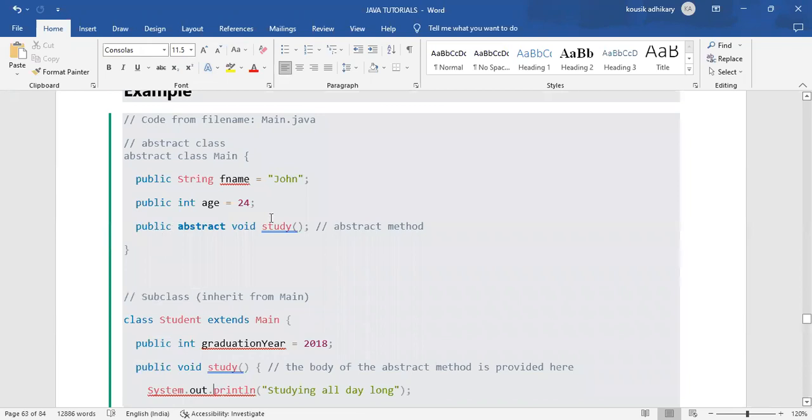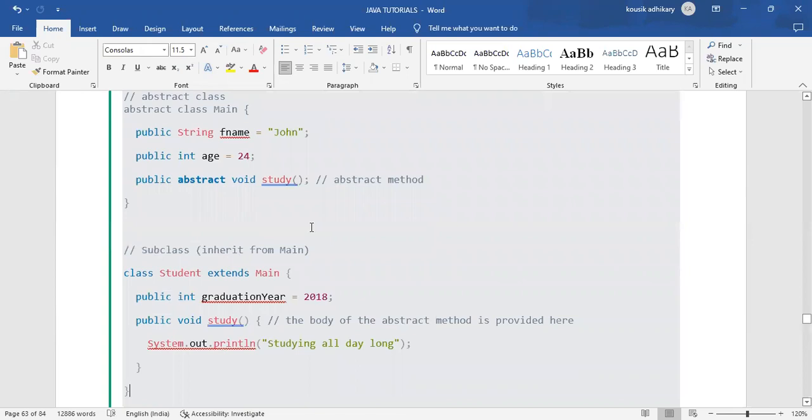Here we have created the abstract method within that abstract class, without giving any body. Where should we give the body? Within the subclass of that abstract class. This is the abstract class, and that student class is the subclass of that abstract class. Where will we give the body of that abstract method?